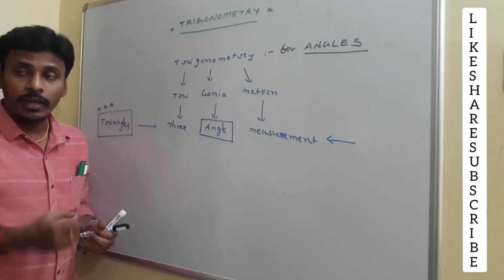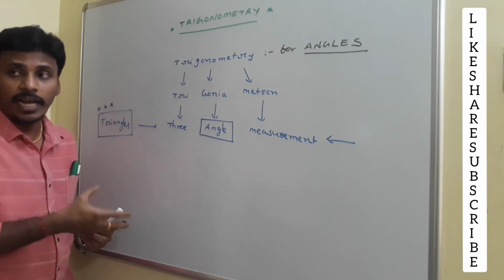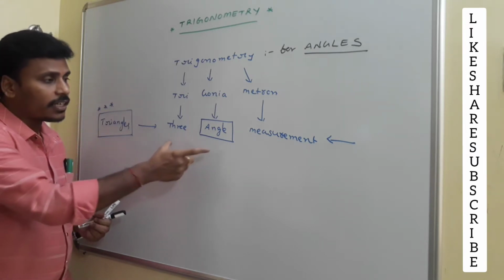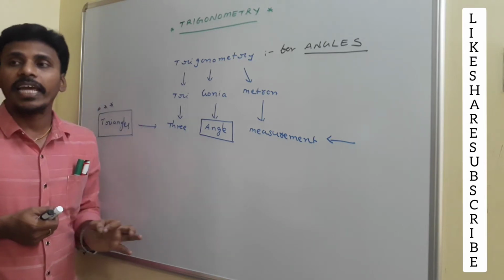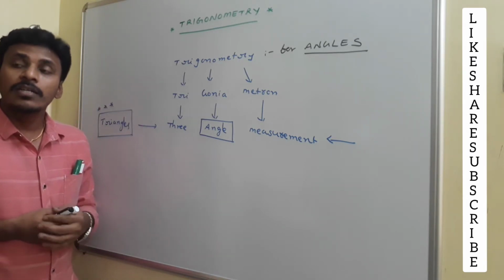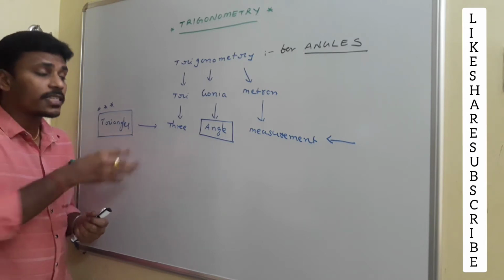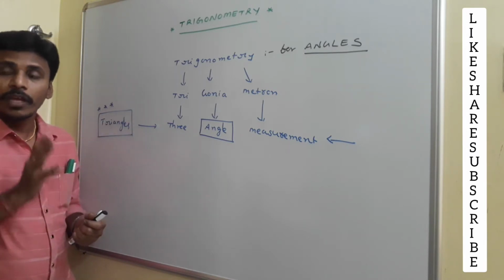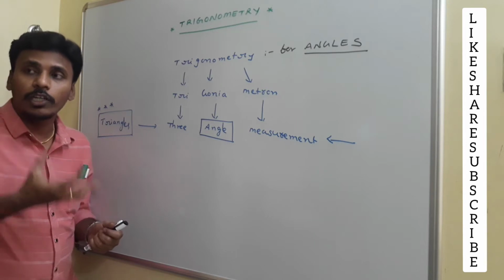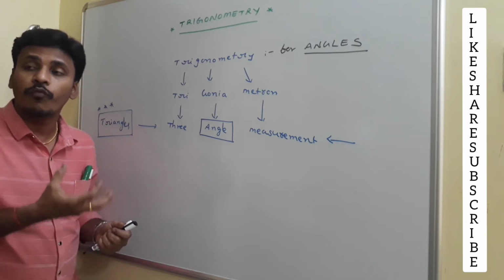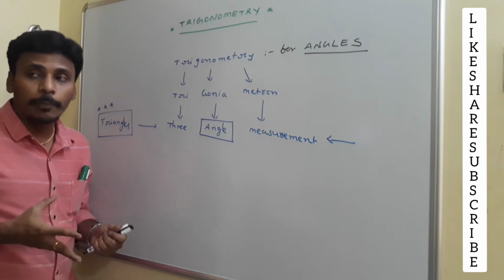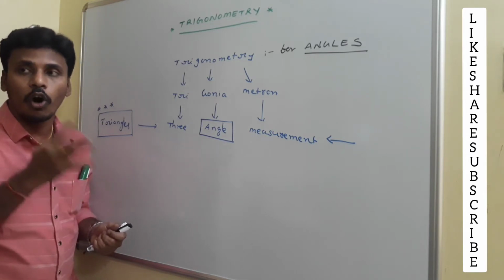Once again I am repeating that trigonometry is basically three angle measurement, and it is meant for angles only, but where the minimum three angles are involved is the triangle. There is a chance to utilize the concept of trigonometry at any place if an angle is involved.